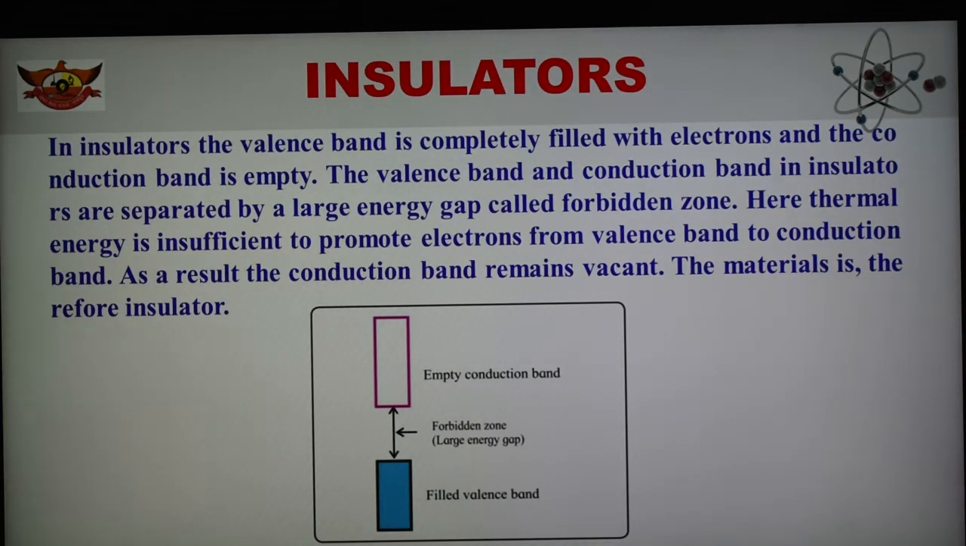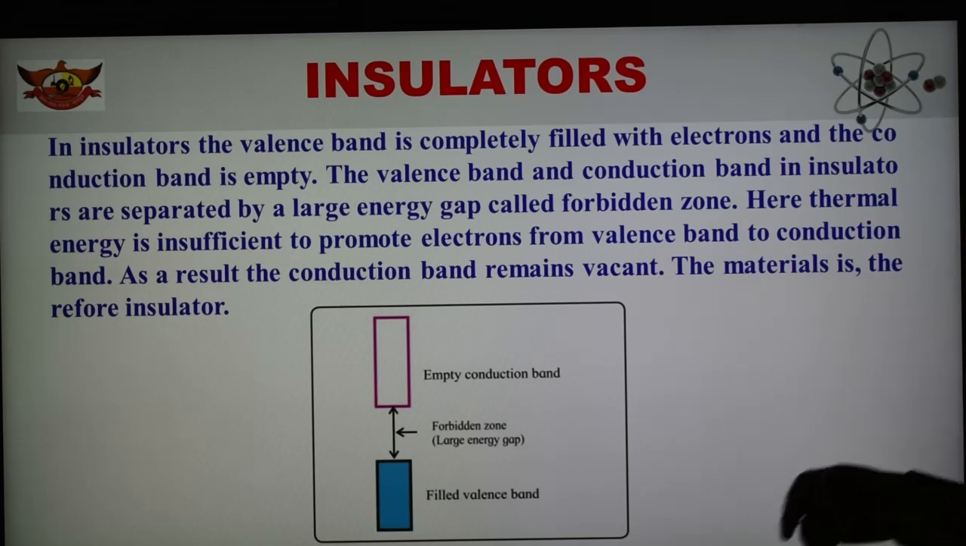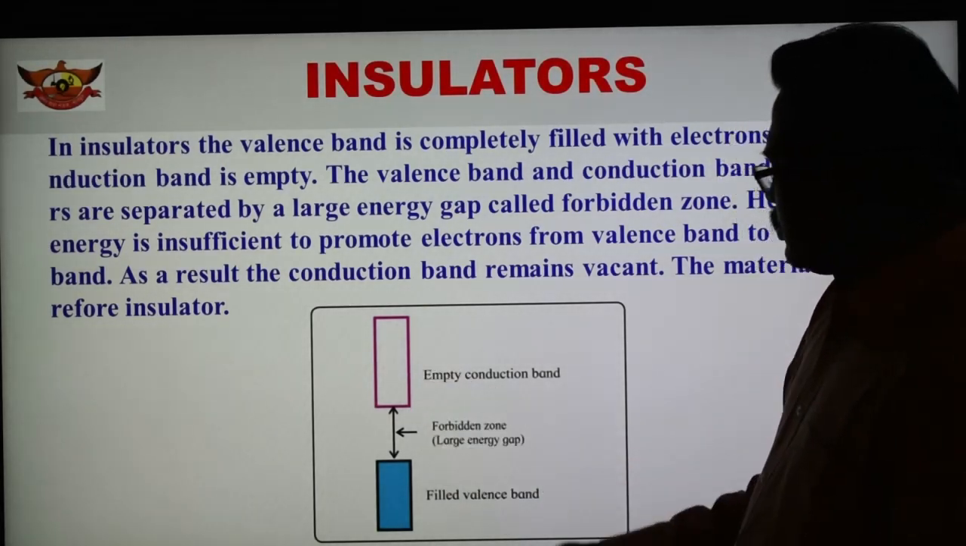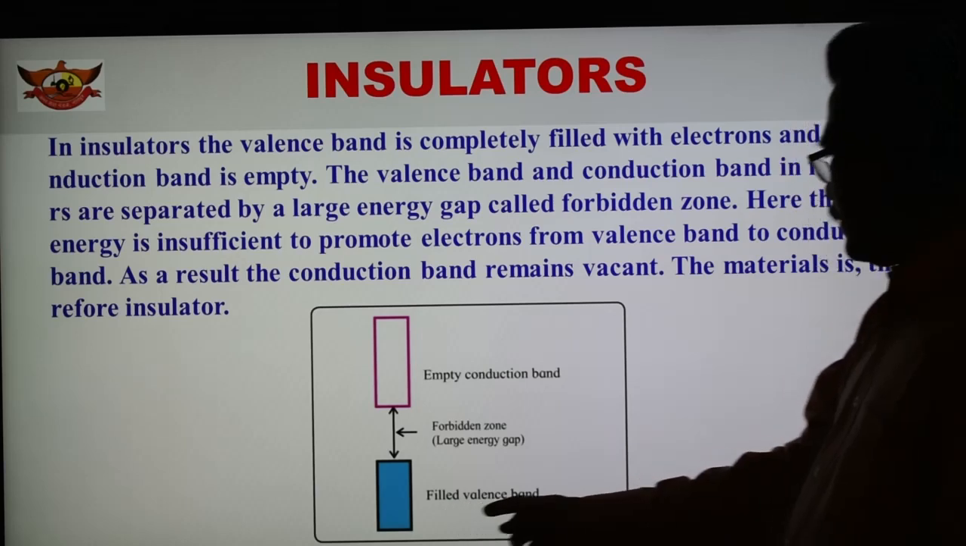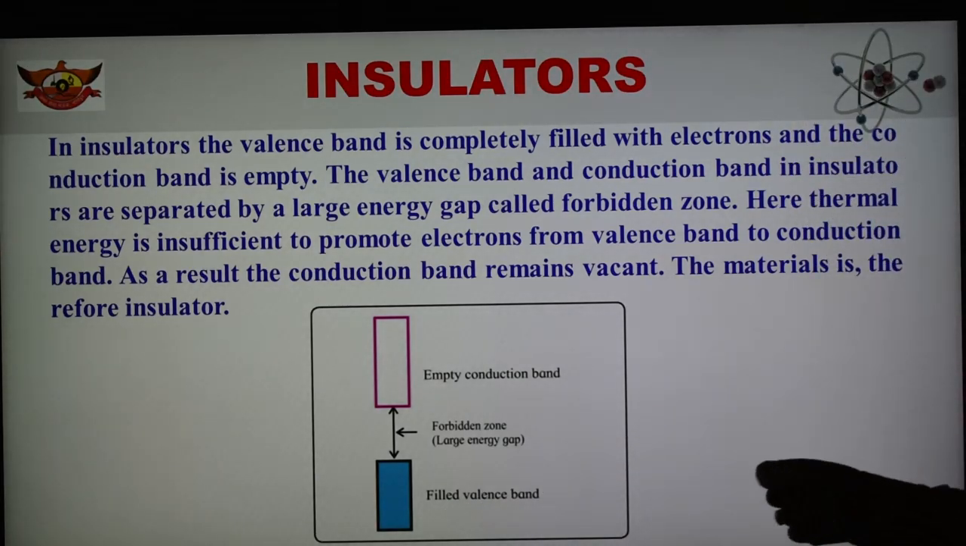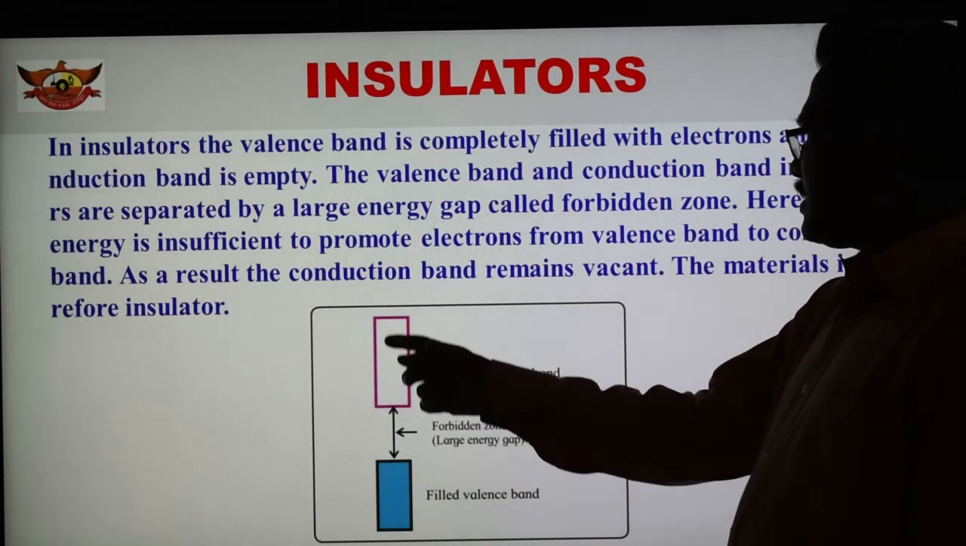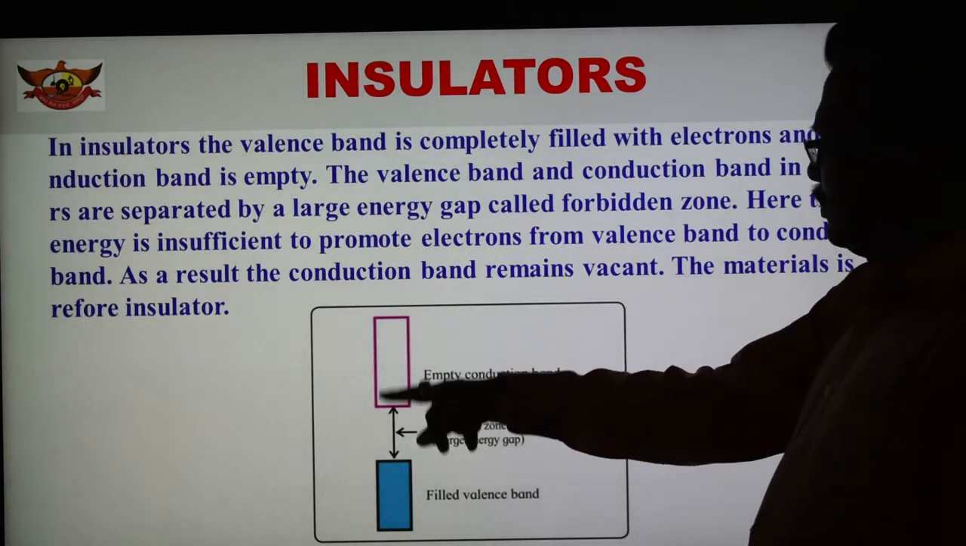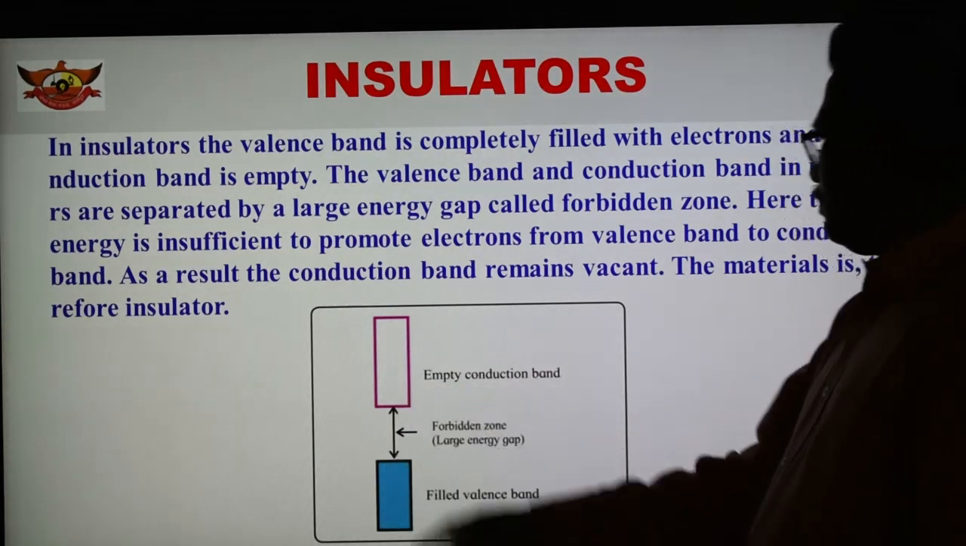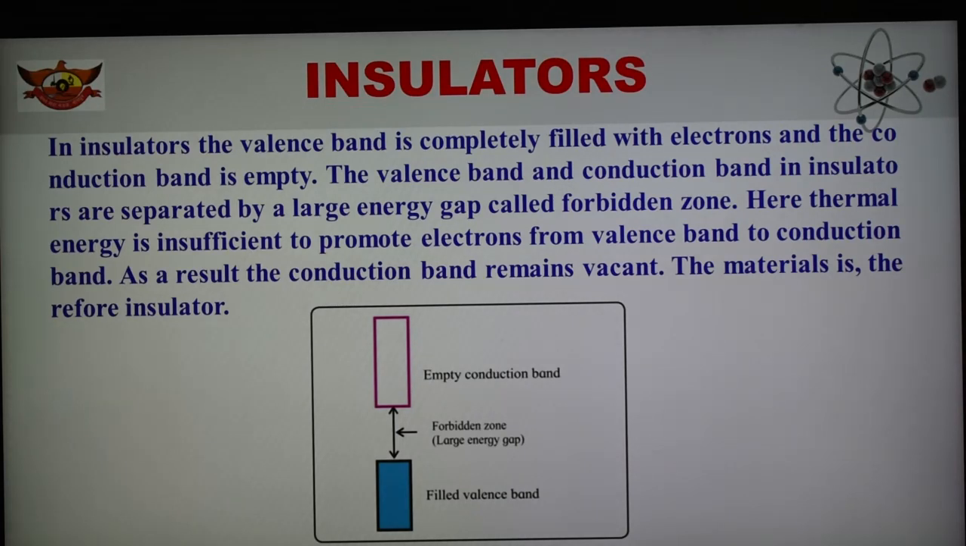And how is it an insulator? In the case of an insulator, the blue color shows the filled valence band, and this is the empty conduction band. Two bands are there, and between these two bands there is a large energy gap, which is known as the forbidden zone.